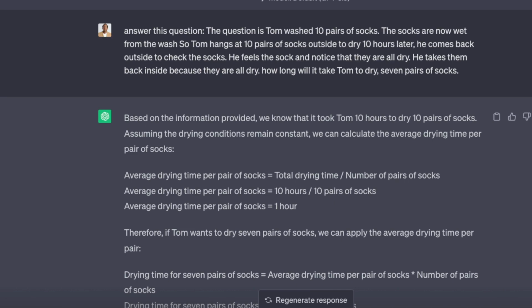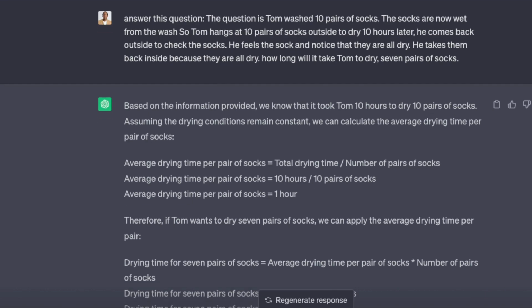How long will it take Tom to dry 7 pairs of socks? Right? This is a question that involves some reasoning, and it's not as straightforward as you may think. It might not be just a mathematical answer, but let's see how ChatGPT handled it. Based on the information provided, we know that it took Tom 10 hours to dry 10 pairs of socks. Assuming the drying conditions remain constant, we can calculate the average drying time per pair of socks. That sounds rational, right? Total drying time divided by that. Average drying time is basically 1 hour.